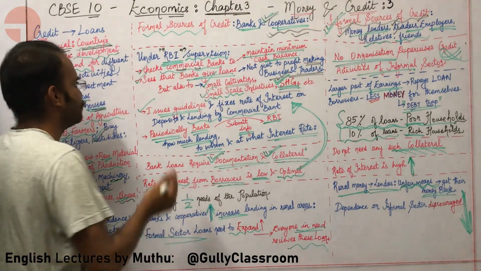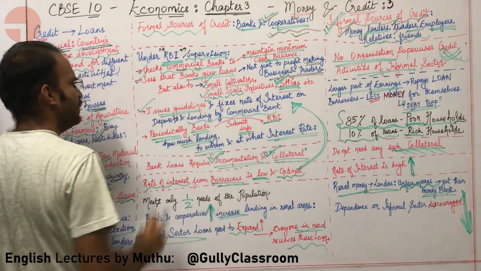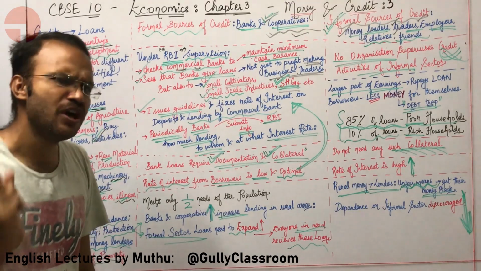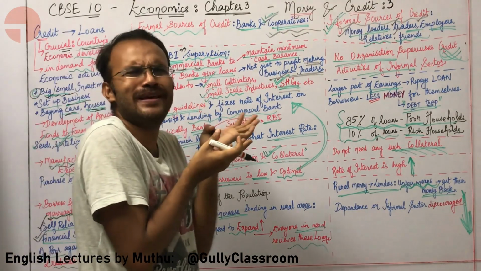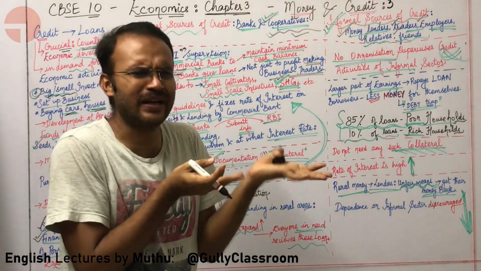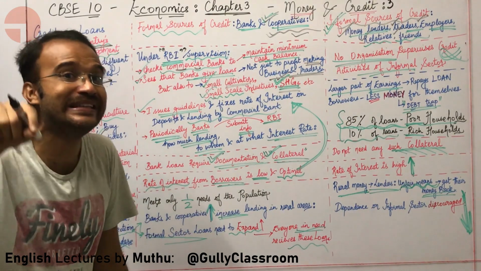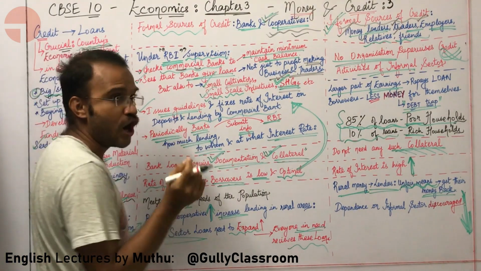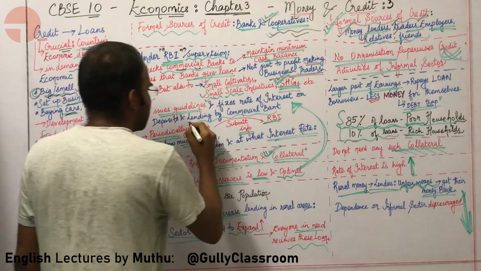Okay, let us continue. The RBI also issues guidelines. What kind of guidelines? Guidelines on the interest rates on both deposits and lending.